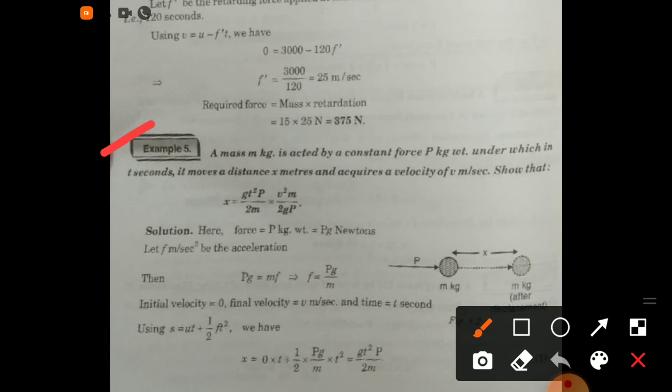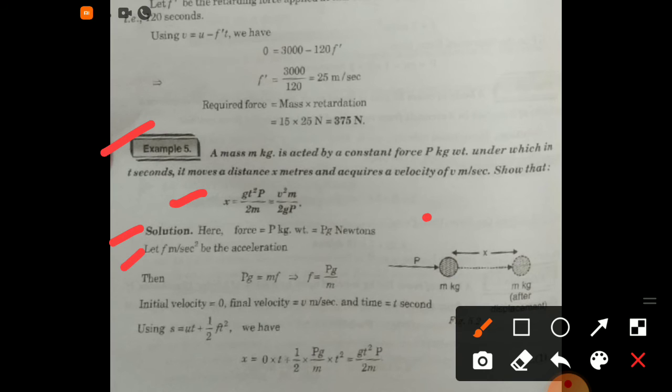Now taking example fifth: a mass m kg is acted by a constant force p kg weight under which in t seconds it moves a distance x meters and acquires a velocity of v meter per second. Show that x is equal to gt square p by 2m or equal to v square m by 2gp. Now for the solution, force p kg weight is equal to, we can say, pg newtons.